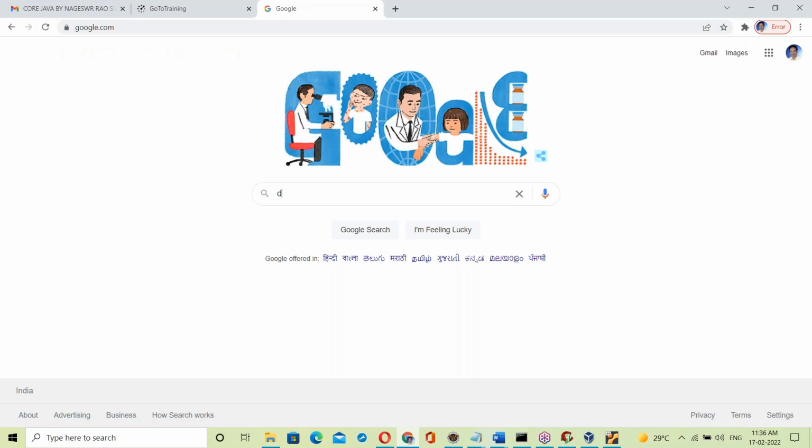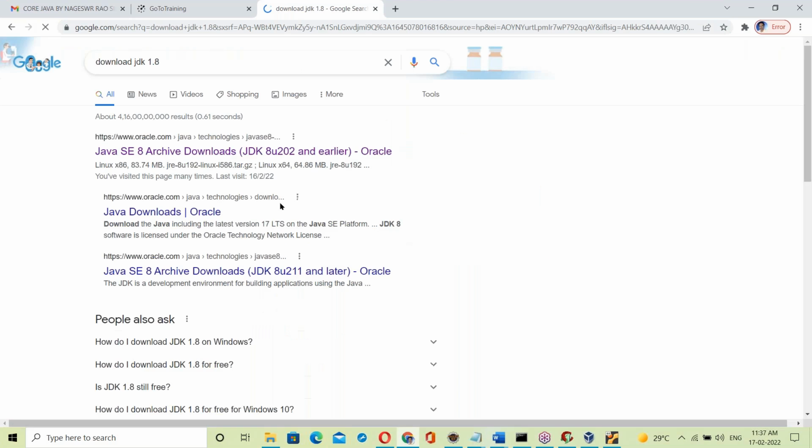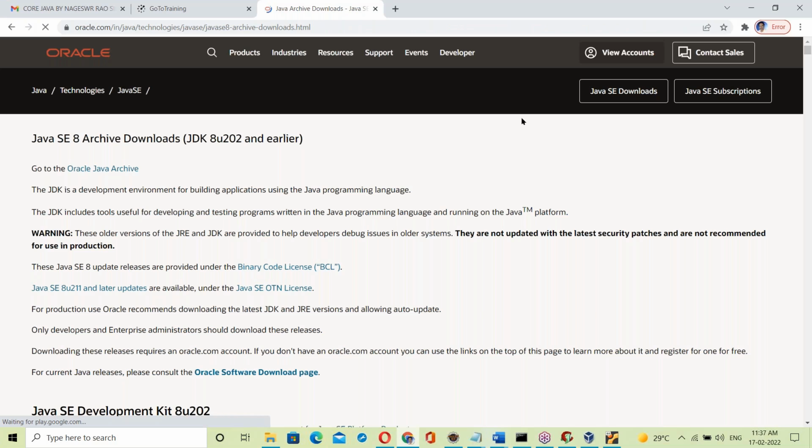Okay, JDK downloads. JDK 1.8, for example, SE 8. This is from the Oracle Corporation, Java 8. You must have an Oracle account, otherwise you cannot download it; when you try to download, it will ask for the Oracle account. Don't worry.